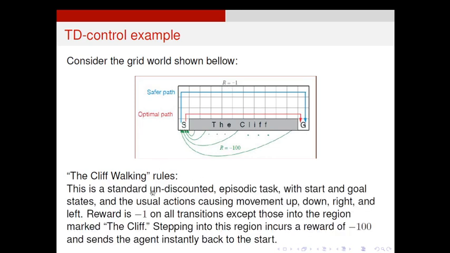Here the cliff walking rules are like this. This is a standard undiscounted episodic task with start and goal states, and the usual actions causing movement up, down, left, right with a reward of -1, except in this cliff region. In the cliff region, stepping into this region incurs a reward of -100. See, upward, left, right movement gives -1 reward. It's actually a negative reward. When the agent comes into the cliff, it will get -100.